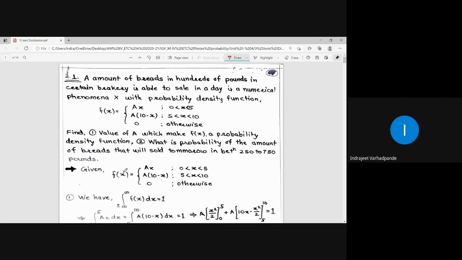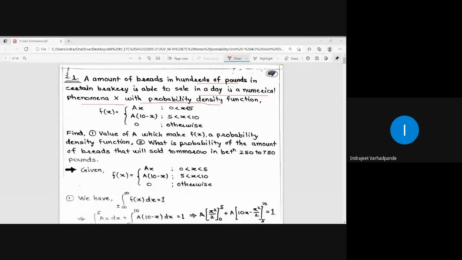So we need to first identify which category the example fits into, and then we will be calculating the suitable quantities which they have asked us. One such example related to a real world life situation is: the amount of bread, in hundreds of pounds, that a certain bakery is able to sell in a day is a numerical phenomenon capital X with probability density function. Clear? So here in this case they are trying to tell us